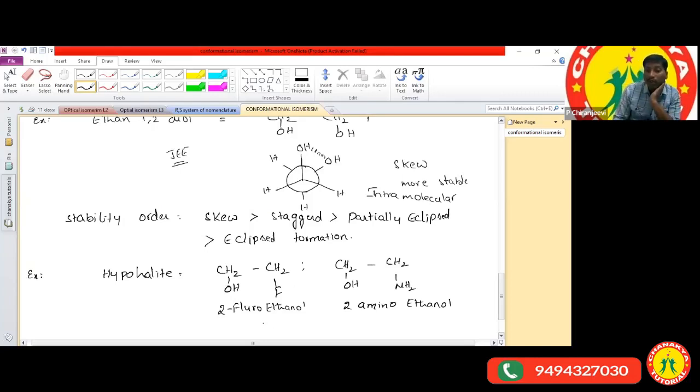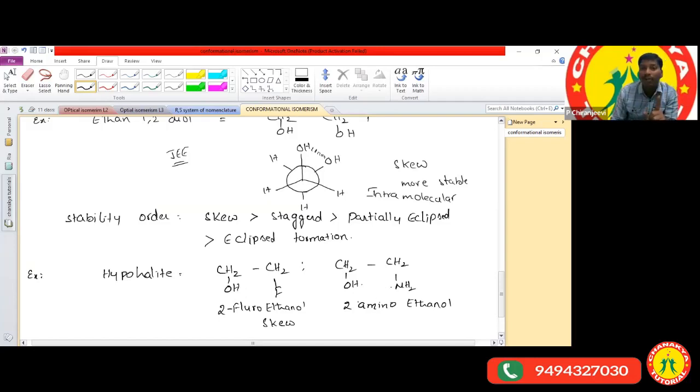In both the cases, the skew form is more stable. How am I telling that the skew form is more stable when compared with the staggered one? Because of the presence of intramolecular hydrogen bonding. Halohydrins exist with intramolecular hydrogen bonding, that means between the fluorine and hydrogen there is a hydrogen bond here, and in this one also between hydrogen and nitrogen. Yesterday only I told that.